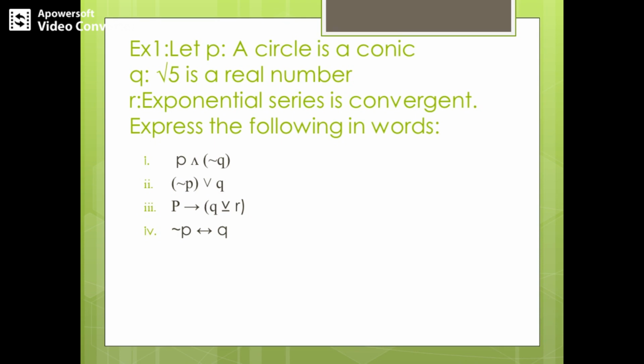Coming to the third sub question, we have proposition P implies Q XOR R. So implication is the main connective over here. You can observe. So how do we say implies? We can also say it as if-then form, right? So the answer for the third sub question is: if a circle is a conic, then either root 5 is a real number or exponential series is convergent, but not both.